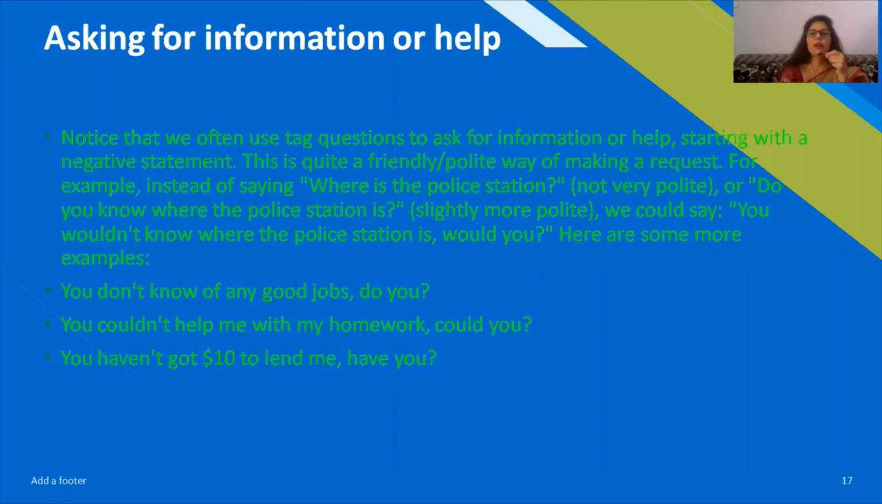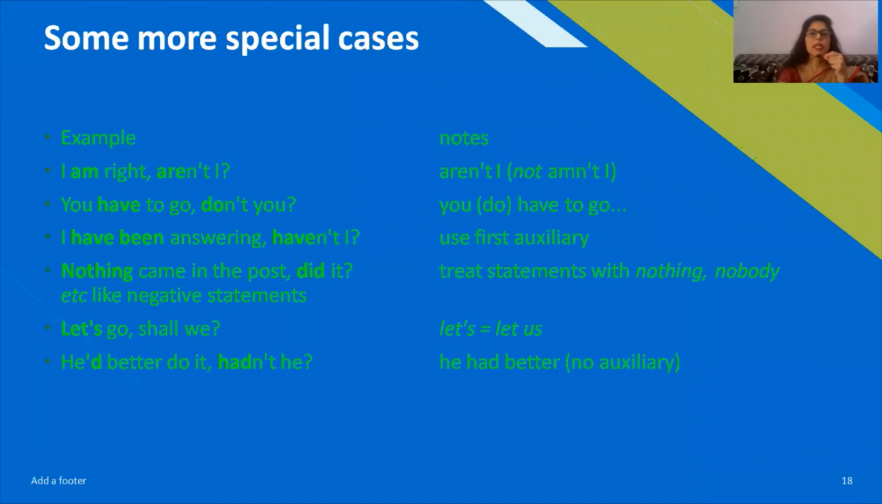This is quite a friendly, polite way of making a request. For example, instead of saying where is the police station, which is not very polite, you can say, do you know where the police station is? Slightly more polite. And we could even say that you won't know where the police station is, would you? That means first we have framed a negative statement, and after that a question tag. So this is the more polite way of asking any question. More special cases can be discussed here.